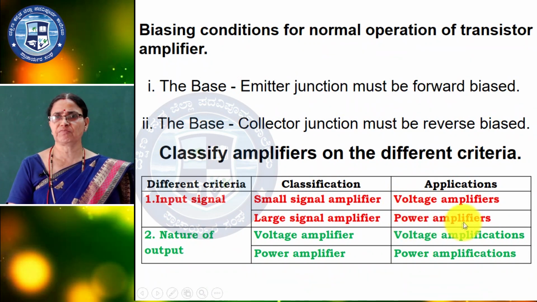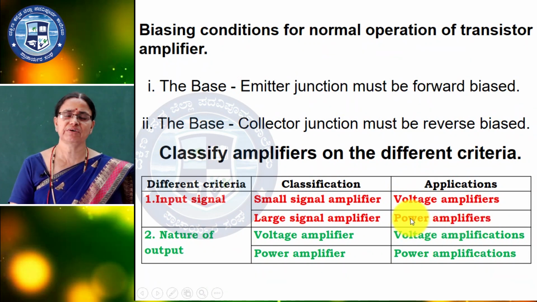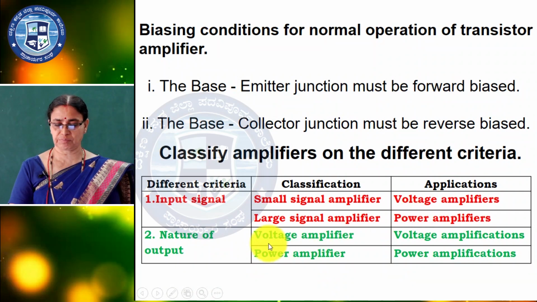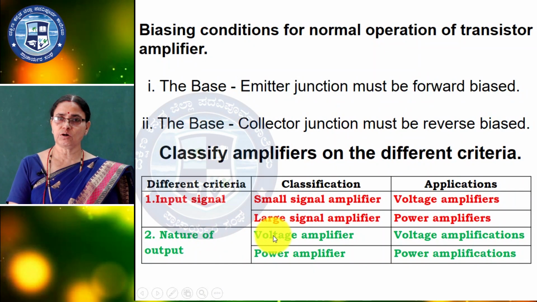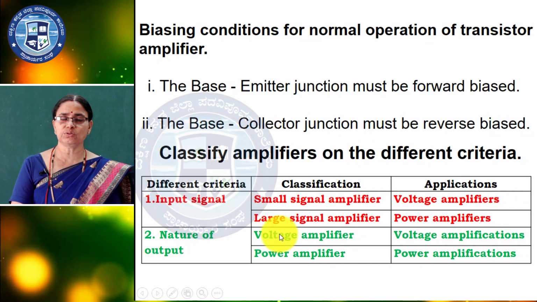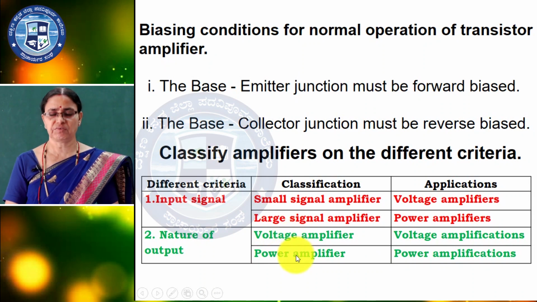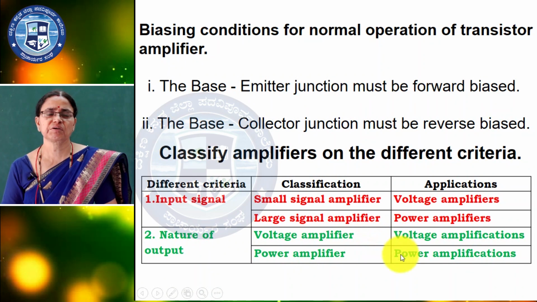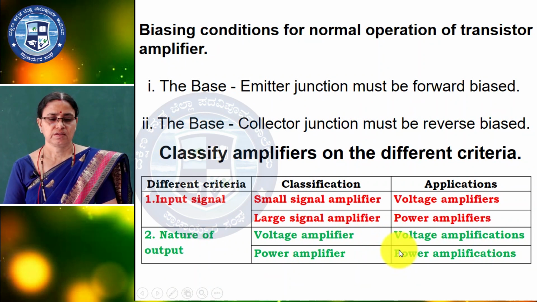The large signal amplifier we use for power applications, that is the power amplifier. We will study later in a little more detail. By nature of output, again two types: voltage amplifier and power amplifier. The voltage amplifier amplifies the voltage, the power amplifier amplifies power.